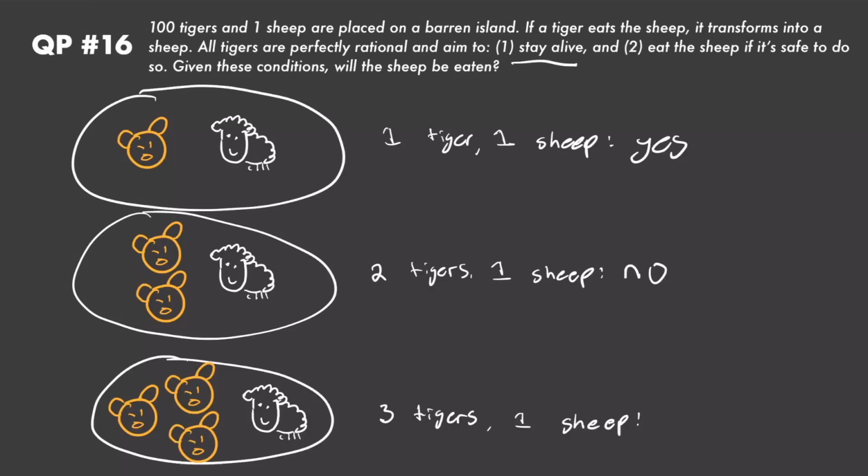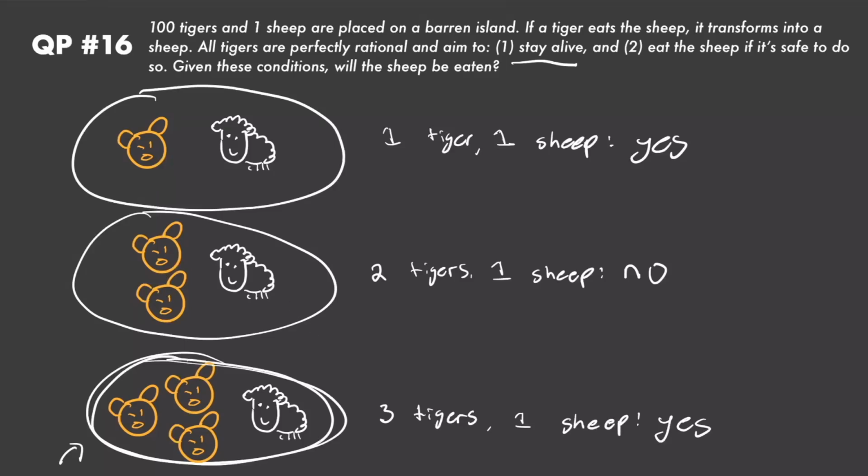Now you might be able to see the pattern, but if we have 3 tigers now and 1 sheep, like we do in this drawing over here. Now in this scenario, if any tiger eats the sheep, they're perfectly rational again. So they're going to realize that once they eat the sheep, they're going to transform into a sheep itself. And then they're going to wind up being this sheep in the situation when there are 2 other tigers on the island. And we found in this scenario right here that both of these tigers don't want to end up eating the sheep because they both know that they will get eaten themselves, right? So it's safe for a tiger to eat the sheep in this situation because they know that they won't get eaten after they eat that sheep. So for this situation right here, one of the tigers will end up eating the sheep because it will be safe for them once they transform into a sheep themselves.